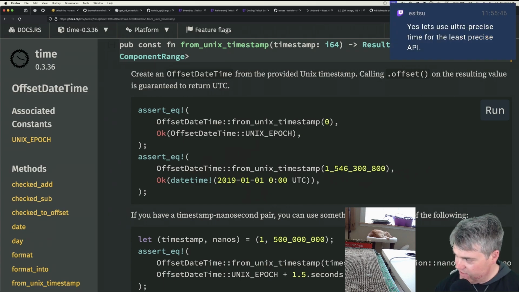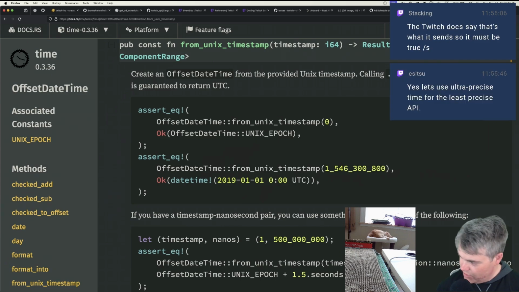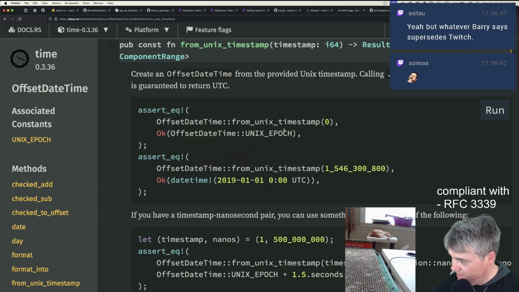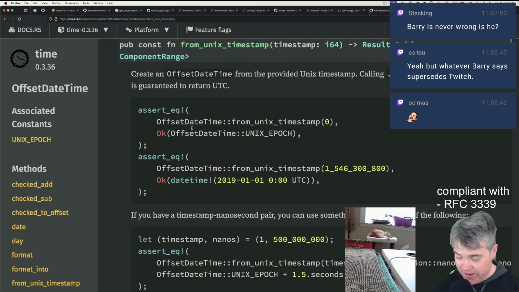What am I gonna name this? This is gonna be supporting. So I am compliant with RFC 3339 because I say so. Whatever Barry says supersedes Twitch. I mean, it also supersedes RFC 3339, right? Barry is never wrong. Can't be. He's named Barry. Barry is never wrong.